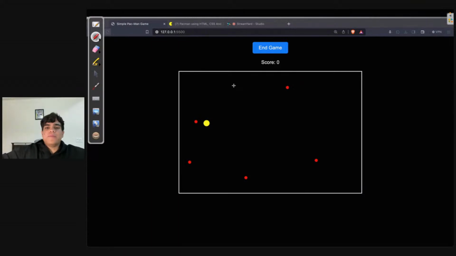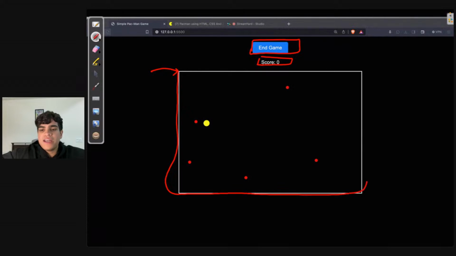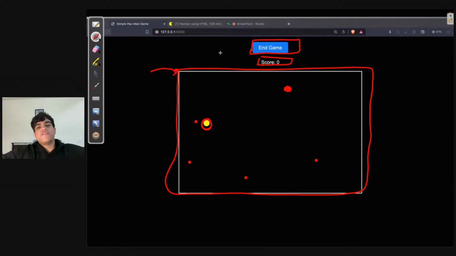So the HTML part would be saying that, okay, there is one button over here, there is a score over here, and there is a game area over here. Right? Do you think that is the structure? Now you guys will be thinking that okay, we also need to make a Pac-Man, agreed, and we also need to make eateries, agreed. Right? But those things will come later. The first step is to make a button in my HTML.